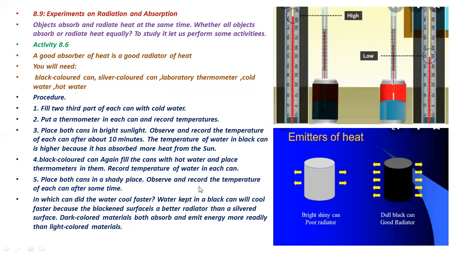So from this experiment, it is confirmed that the dark surfaces are good absorbers as well as good radiators, while the light color or the silver color objects are poor absorbers and poor radiators, as we discussed in this case for the black color and for the silver color or for the light colors.